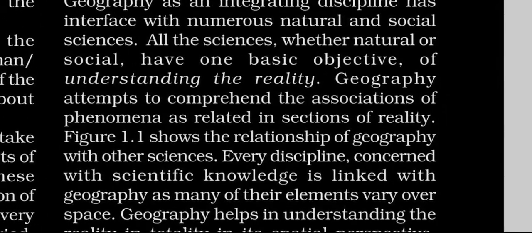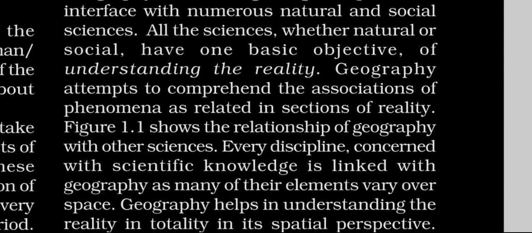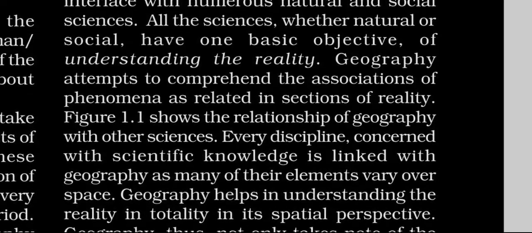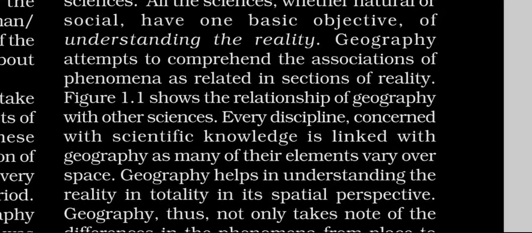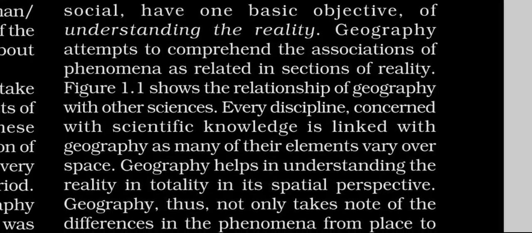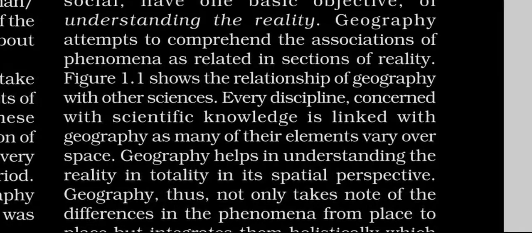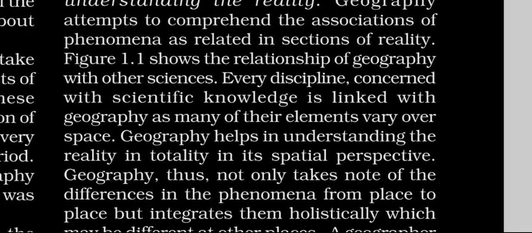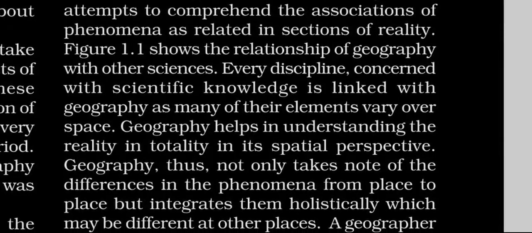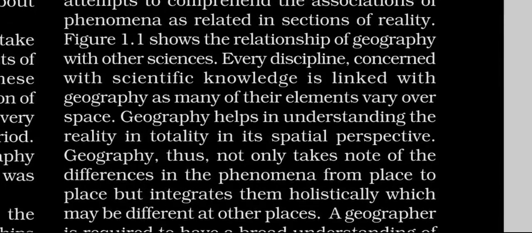Figure 1.1 shows the relationship of geography with other sciences. Every discipline concerned with scientific knowledge is linked with geography, as many of their elements vary over space.